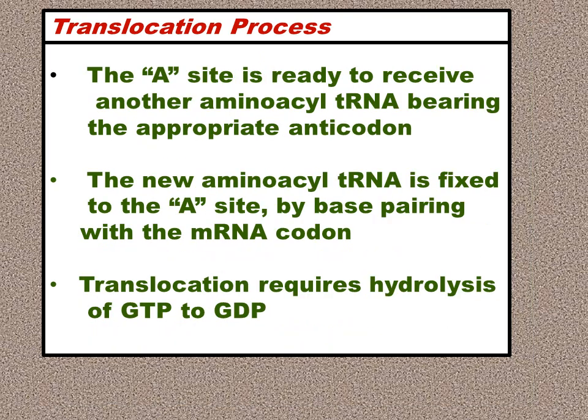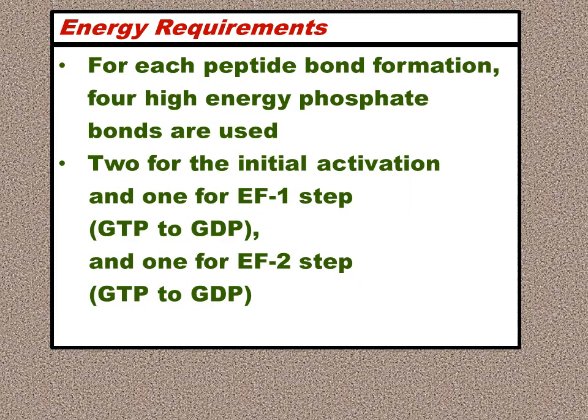The A site is ready to receive another amino acid tRNA. It can be the third one now, and then the fourth, then the fifth. This process goes on, with the amino acid tRNA bearing the appropriate anticodon invited depending upon the codon sequence on the mRNA. The new amino acid tRNA is fixed on the A site or the acceptor site by base pairing with the mRNA codon. Translocation requires energy. So GTP is converted to GDP. Hydrolysis of GTP to GDP and phosphate occurs.